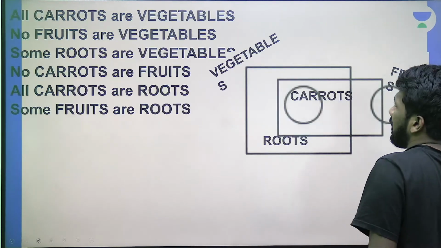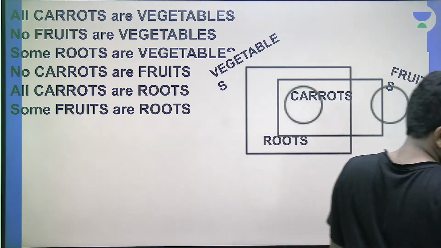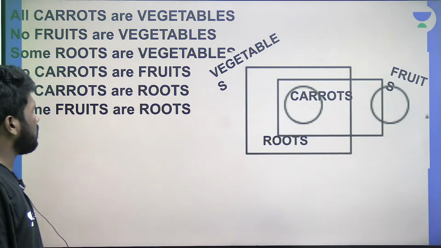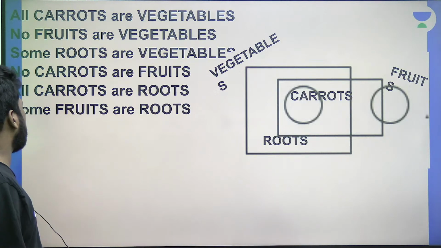So due to lack of time, I will start explaining. This is the connection. All carrots are vegetables. Now, carrot is not a fruit, carrot is a vegetable. So no fruits are vegetables. Fruits and vegetables are totally different things. So no fruit is a vegetable.